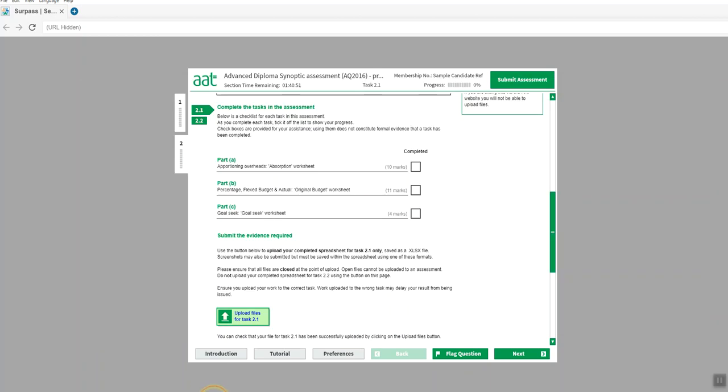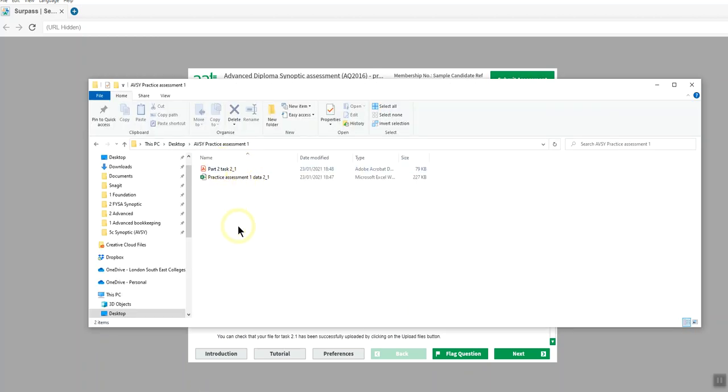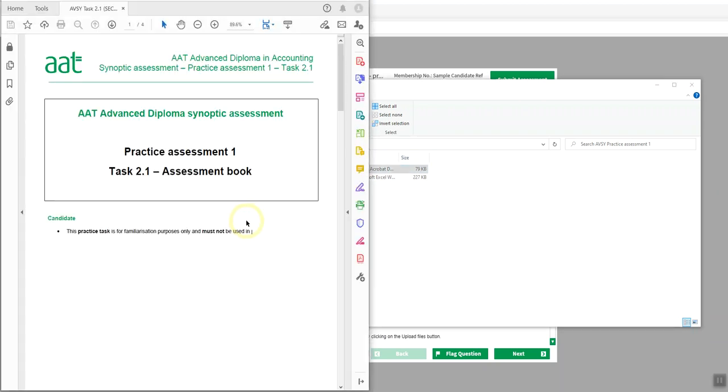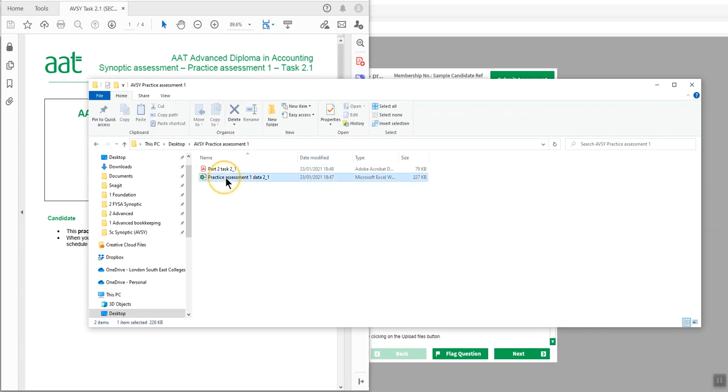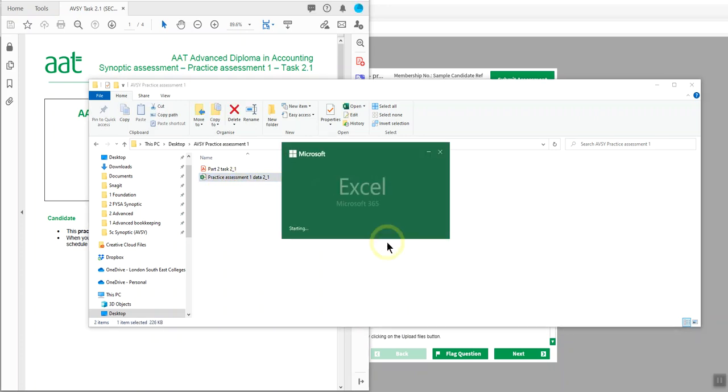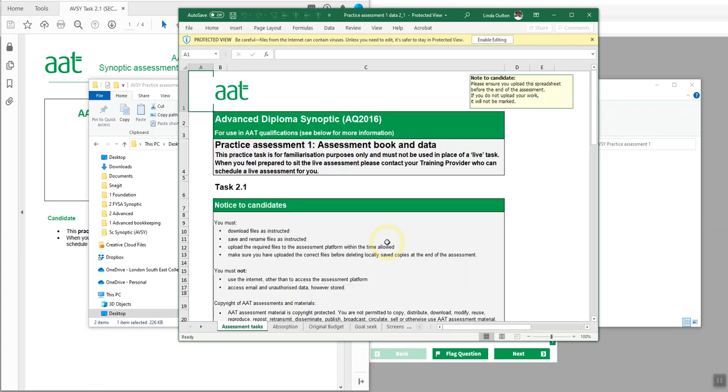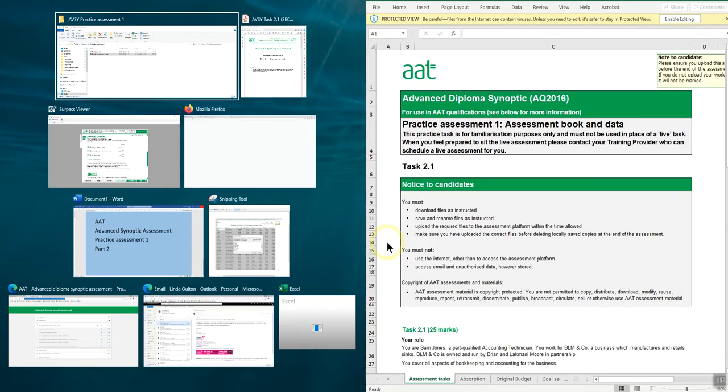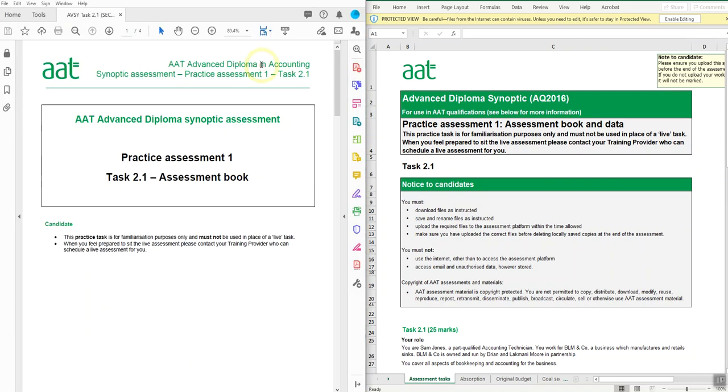So I'm going to go ahead and find that downloaded data, and I've got the PDF instructions here, so I'll open that. And then I've also got the spreadsheet, and I'm going to open that. So it's important that you know how to place files side by side. What I've done is I've just put the PDF on the left hand side of my window and the spreadsheet on the right hand side so that I can refer to them as I'm working.